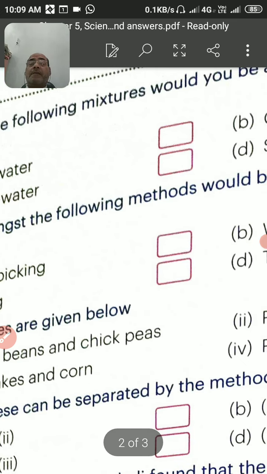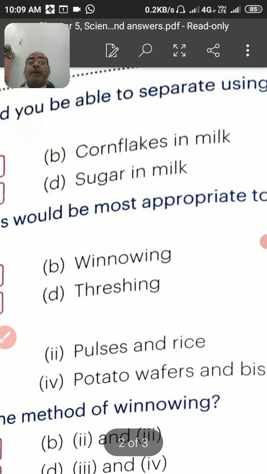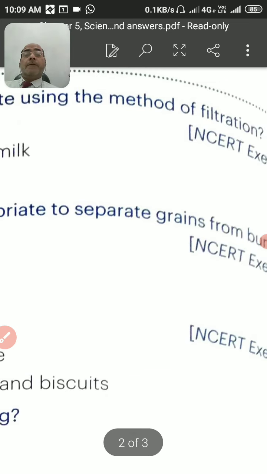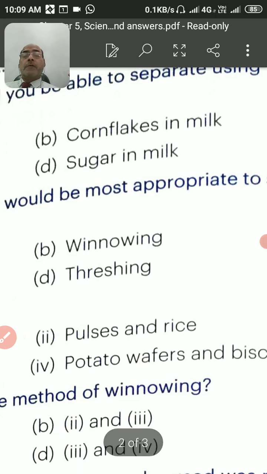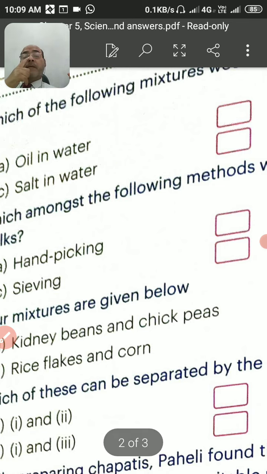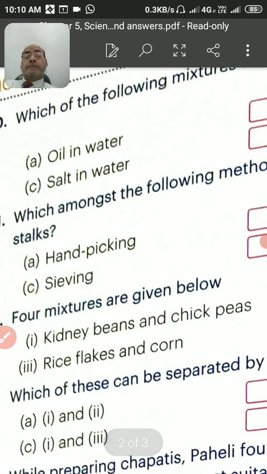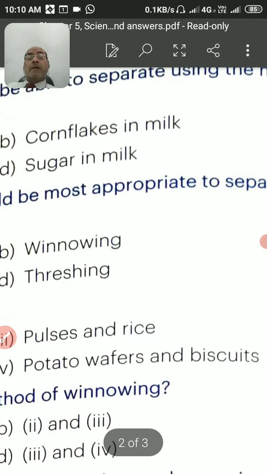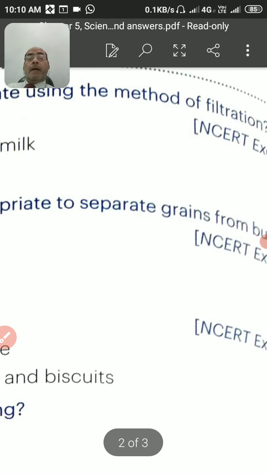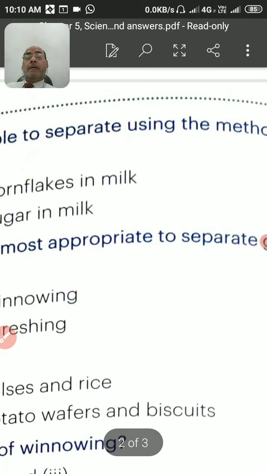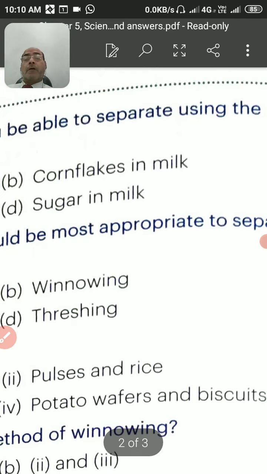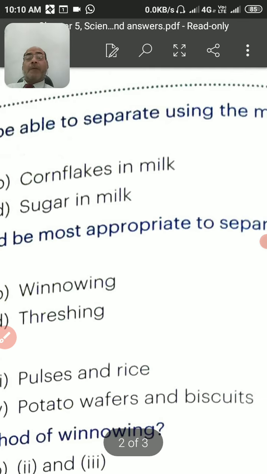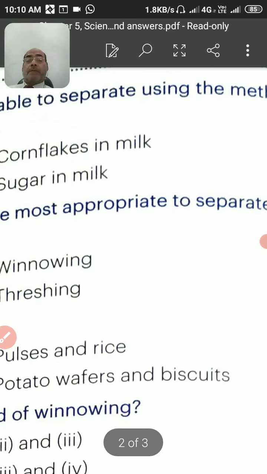Which of the following mixtures would you be able to separate using the method of filtration? The options are oil in water, salt in water, cornflakes in milk, and sugar in milk. So cornflakes in milk, that gets separated by the process of filtration.